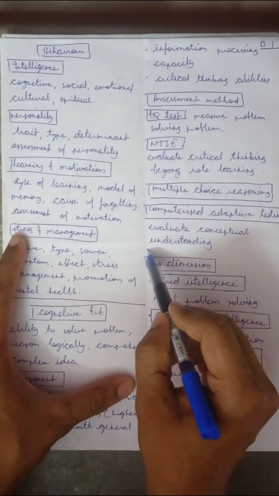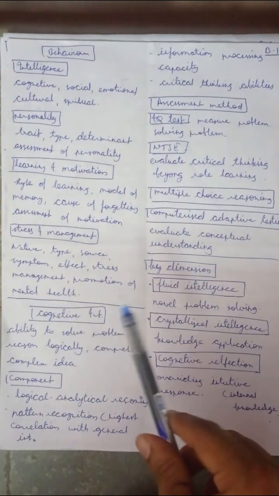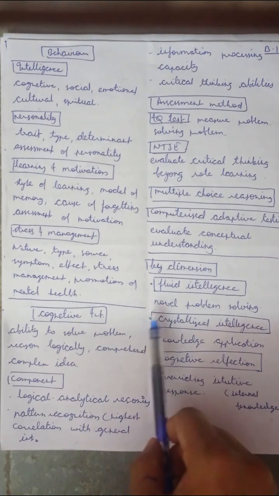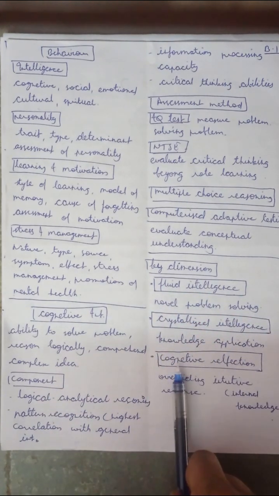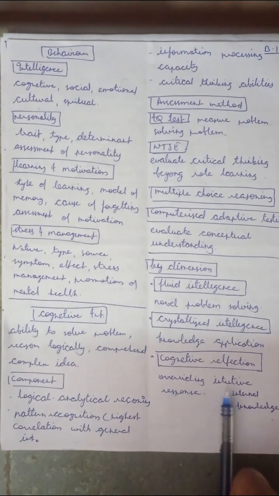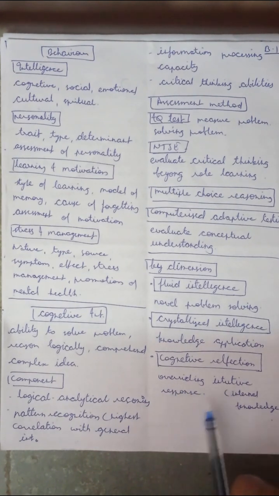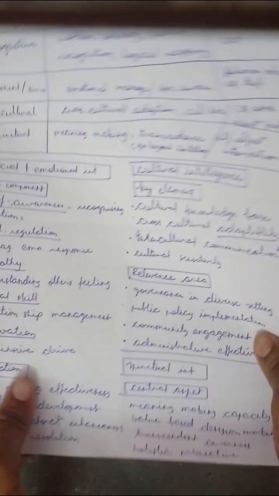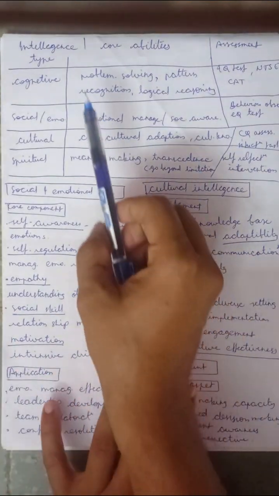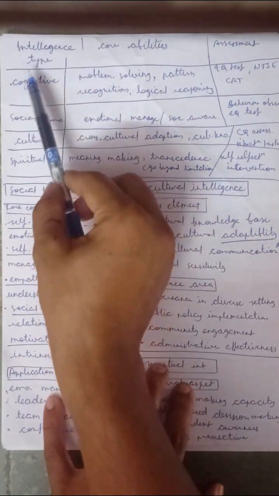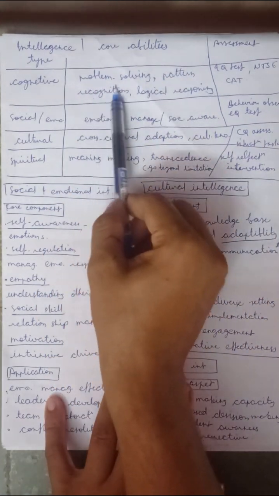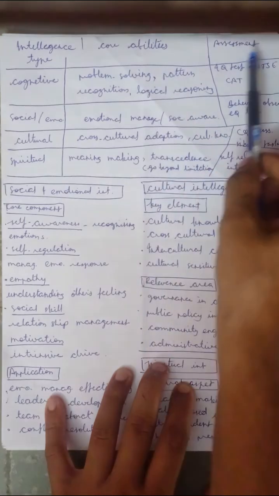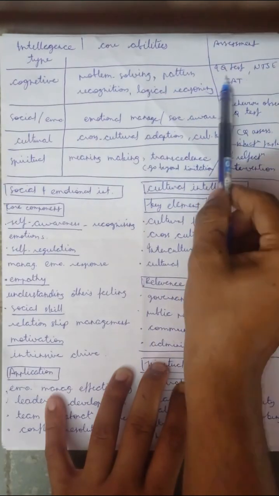So key dimensions of cognitive intelligence are fluid intelligence, which means novel problem solving, crystallized intelligence, which means knowledge application, and cognitive reflection, overriding intuitive response. Then, the table of intelligence types. Cognitive intelligence: the abilities are problem solving, pattern recognition, and logical reasoning. Assessment is by IQ test, NTSE, and CAT.